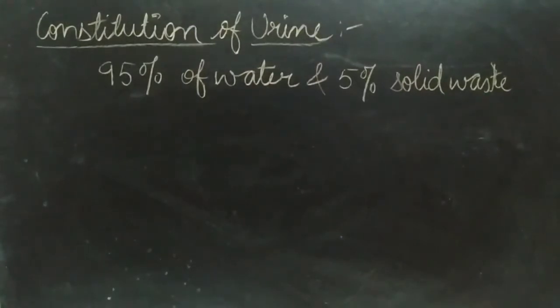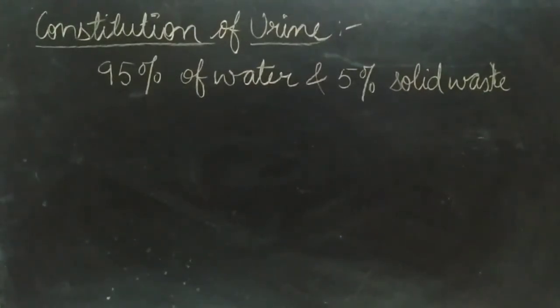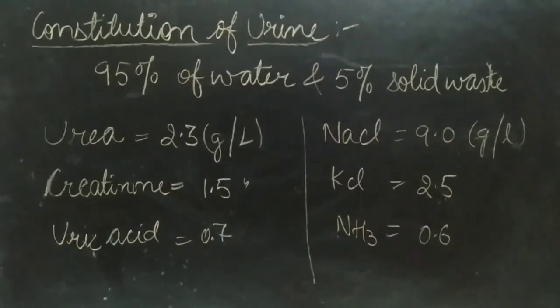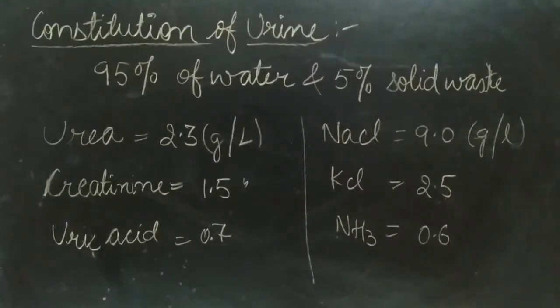Next is the constitution of urine. Urine mainly consists of 95% of water and 5% of solid waste. These solid wastes are of two types, organic waste and inorganic waste, which are present in the urine. Organic solids are urea, which is present 2.3 grams per liter of the urine, creatinine 1.5 grams per liter, uric acid 0.7 grams per liter.